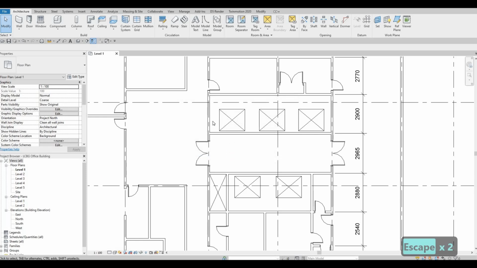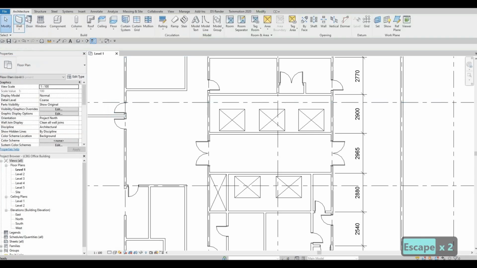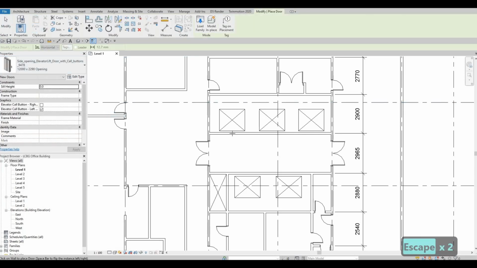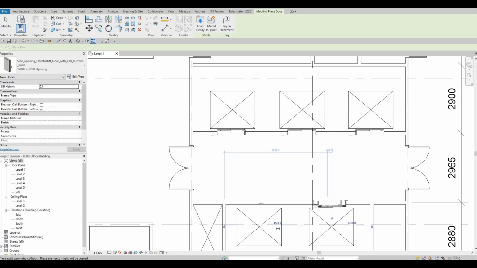I'm gonna try to load it again, and it's a door. So basically we need to put in the door. So I'm sorry about that, but here this will be facing on this side. Okay. The good thing about this is it will come with call buttons. So let's place it like that.